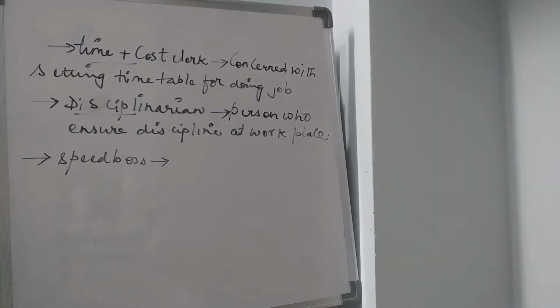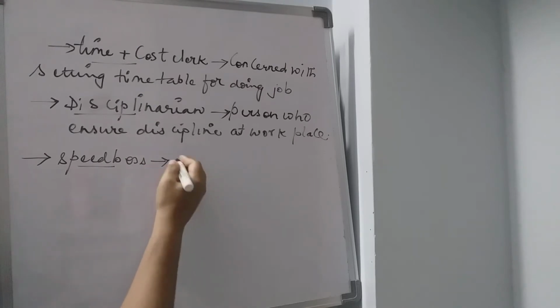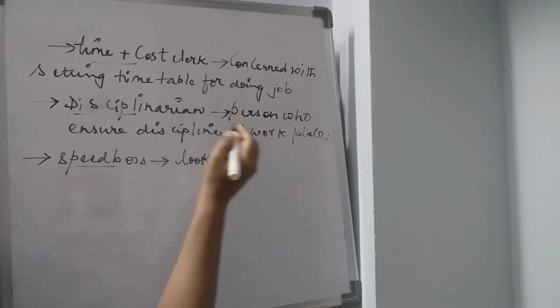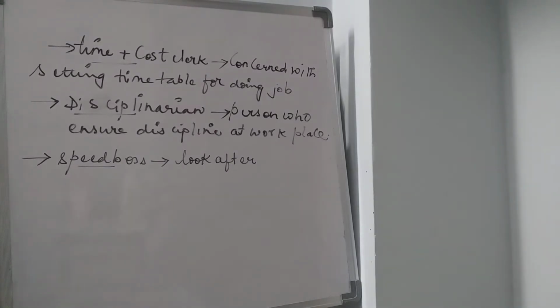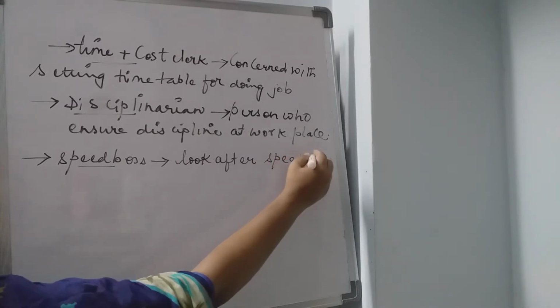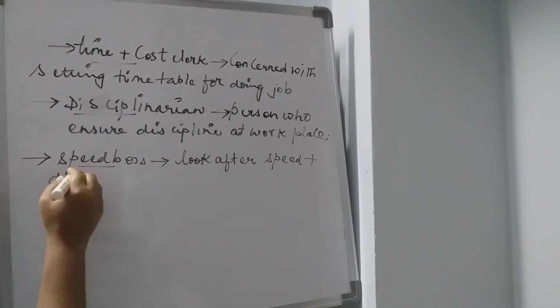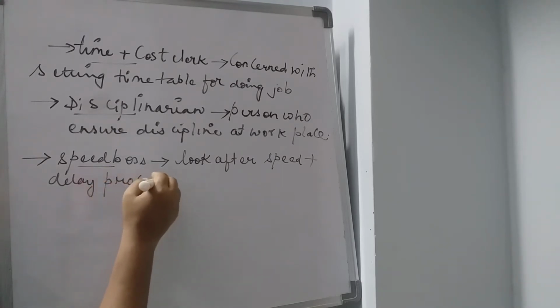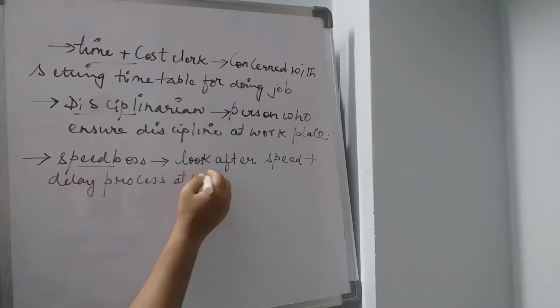So speed boss is there, and he is basically concerned with maintaining the speed, and also there must not be any kind of a delay in the production. He will look after maintaining the speed and delay process at work.